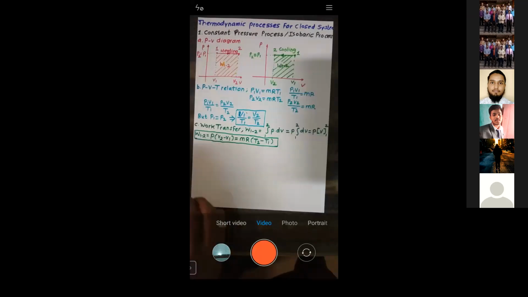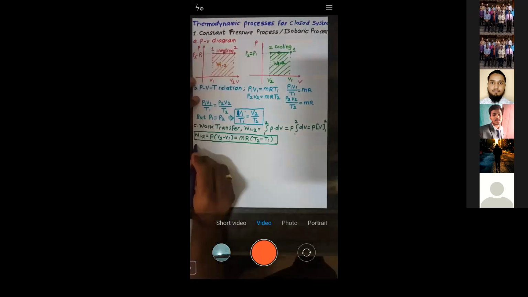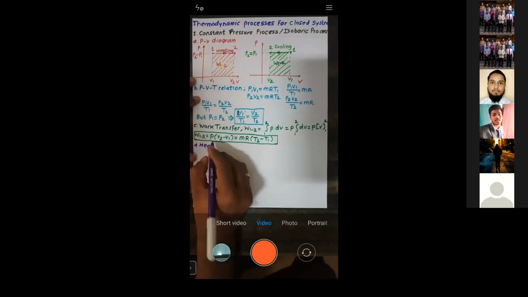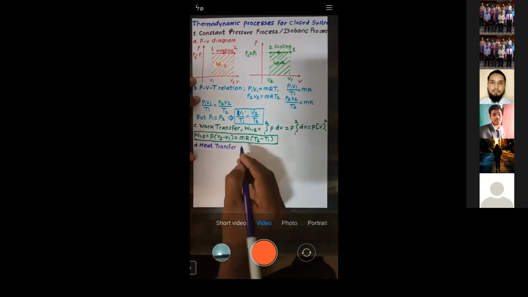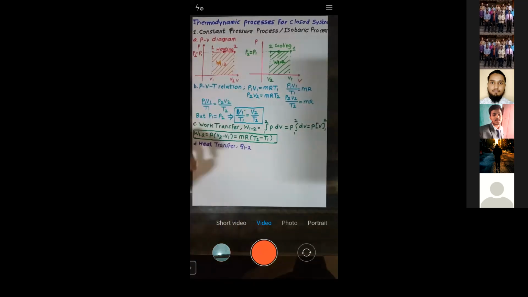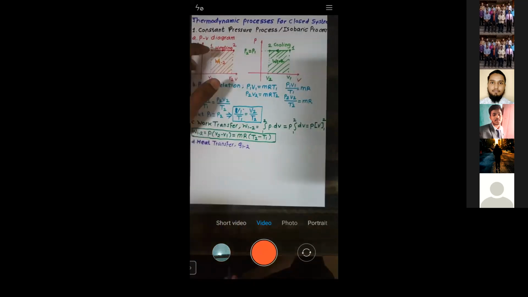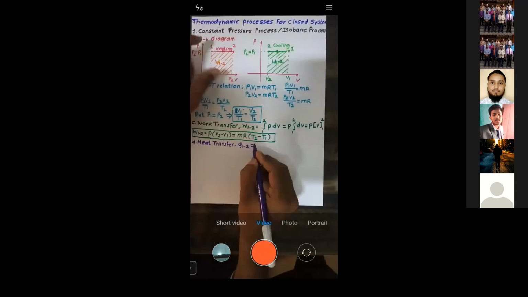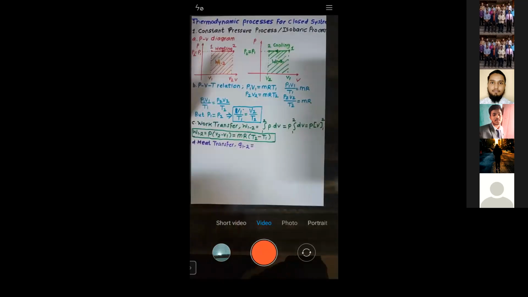I'll just write down this point number D. That is called heat transfer. We'll calculate heat transfer now. So heat transfer during 1 to 2, I will calculate as Q1-2. Now see all of you, heat is transferred during which process? Constant pressure process. I repeat, heat is transferred during constant pressure process.